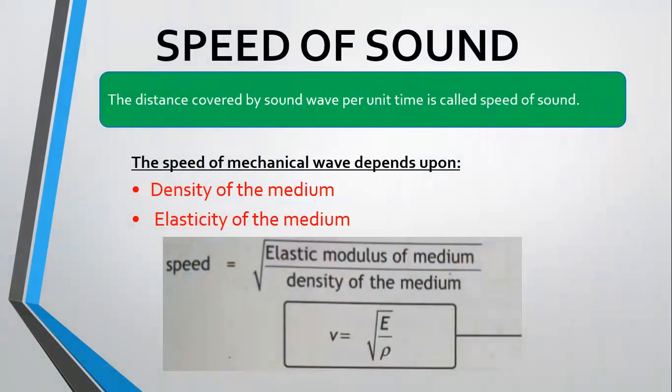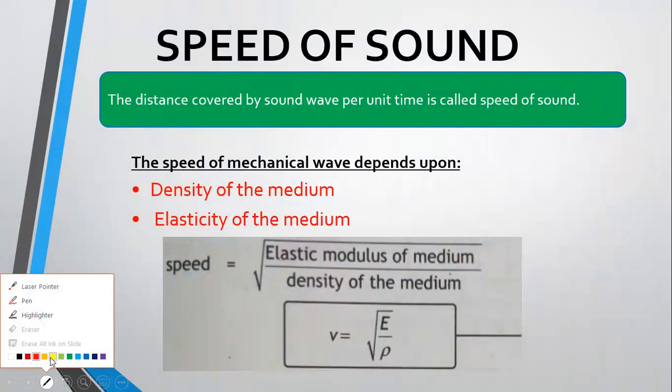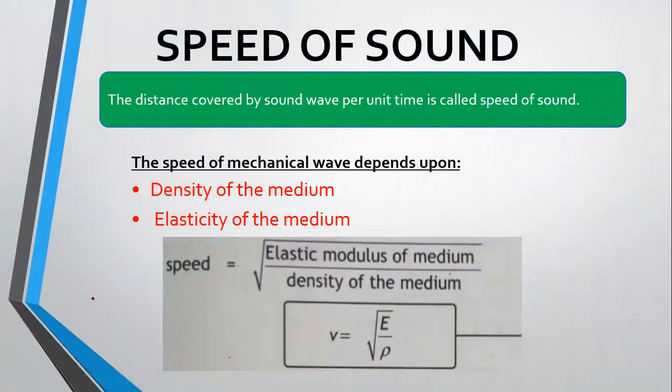Today our new topic is speed of sound. Before starting the new topic, I will explain the previous things. The first one is there are two types of waves. One is mechanical waves, the second one is electromagnetic waves.